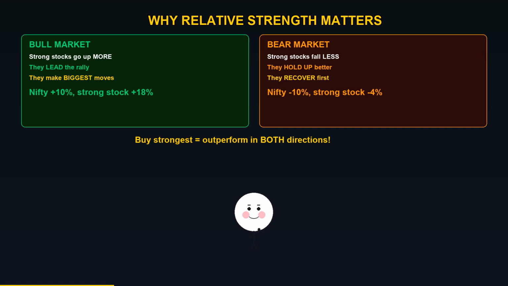Why does this matter? Because in a bull market, strong stocks go up more than Nifty. They lead the rally. They make the biggest moves. In a bear market, strong stocks fall less than Nifty. They hold up better. They recover first. If you always buy the strongest stocks, you outperform the market in both directions. More upside in rallies, less downside in crashes. Relative strength is how professional fund managers beat the index year after year.